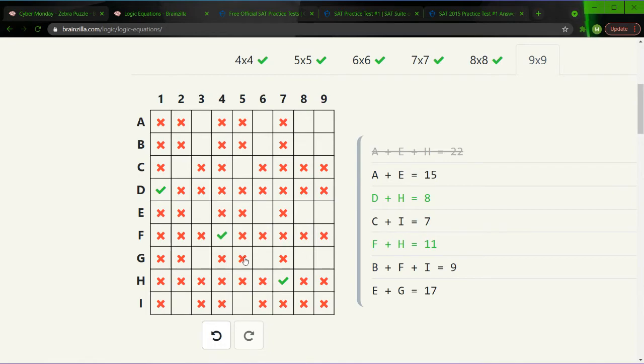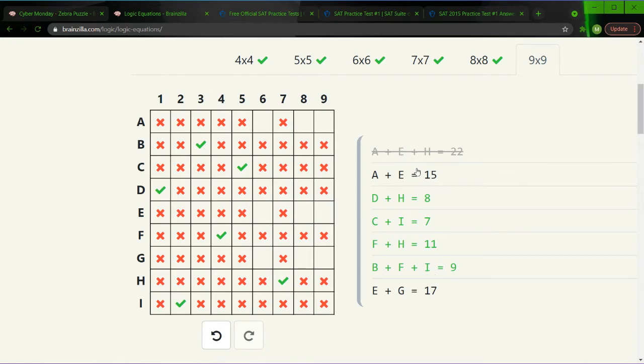Okay, we did everything correctly. So now we have B plus F plus I is equal to 9. We don't have B, we do have F, and we don't have I. Well, we know I can't be 5, because if I was 5, then I plus F, or 5 plus 4, is 9, and then B would make it greater than 9. So I is 2, which means C is 5. So I plus F, 2 plus 4, is 6, and then B must be 3, and that solves that equation.